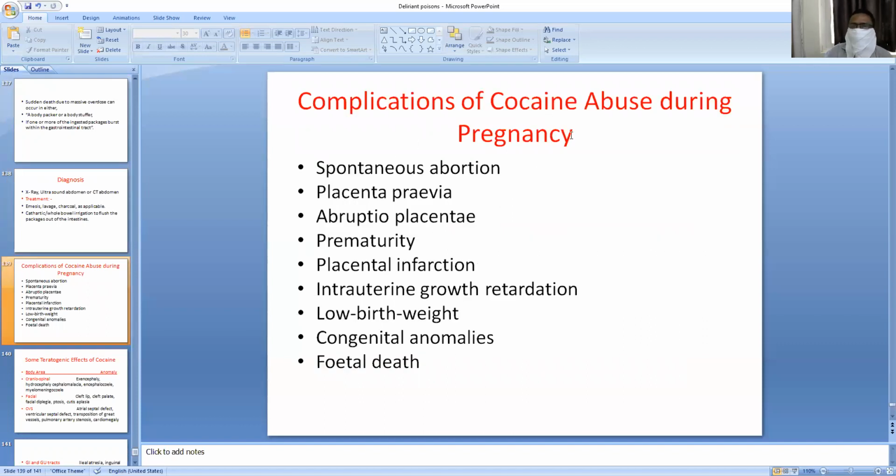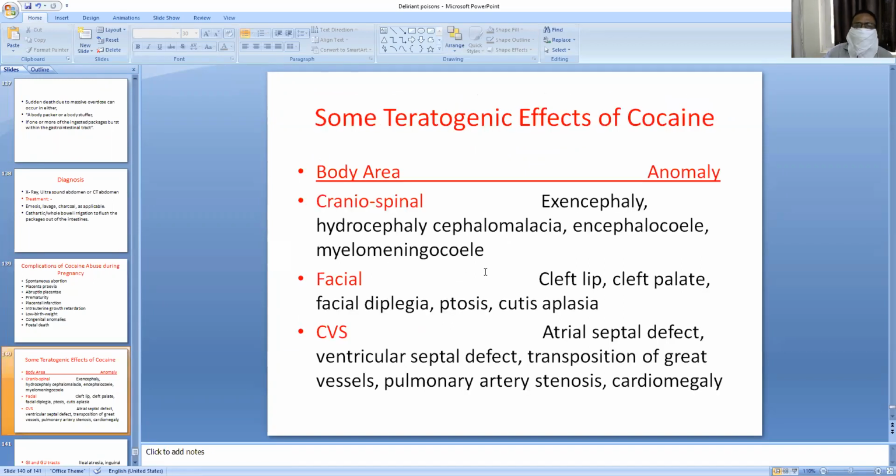Complications of cocaine abuse during pregnancy. Spontaneous abortions, placenta previa, abruptio placentae, prematurity, placental infarction, intrauterine growth retardation (IUGR), low birth weight, congenital anomalies, and fetal death will be seen.